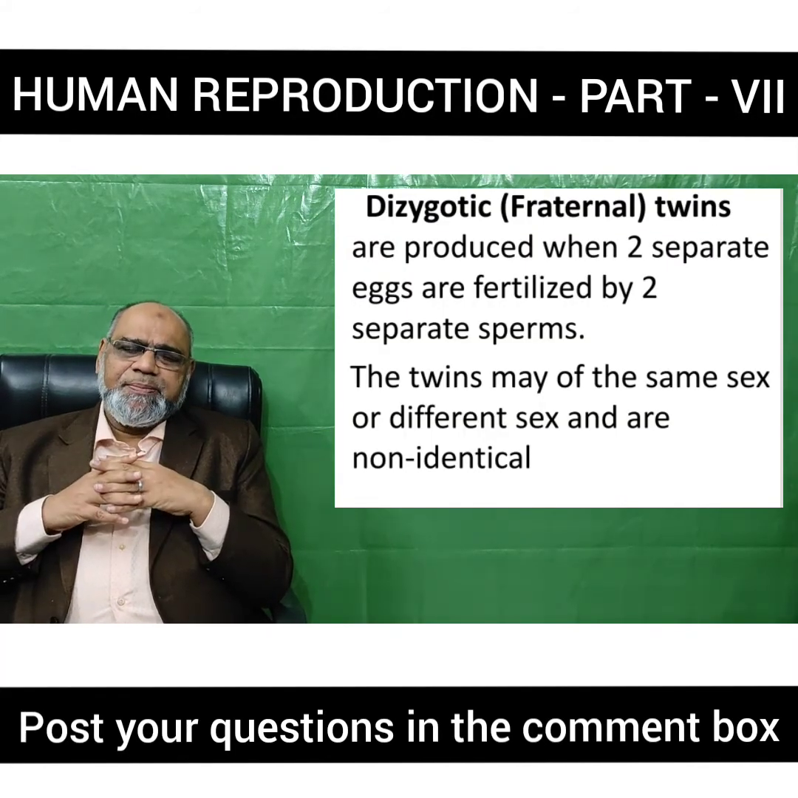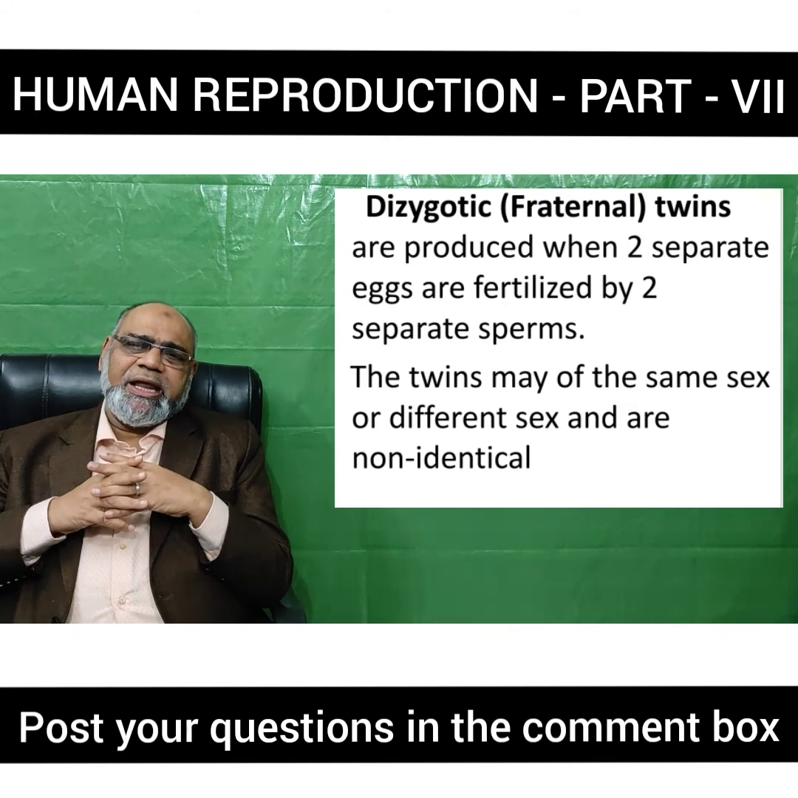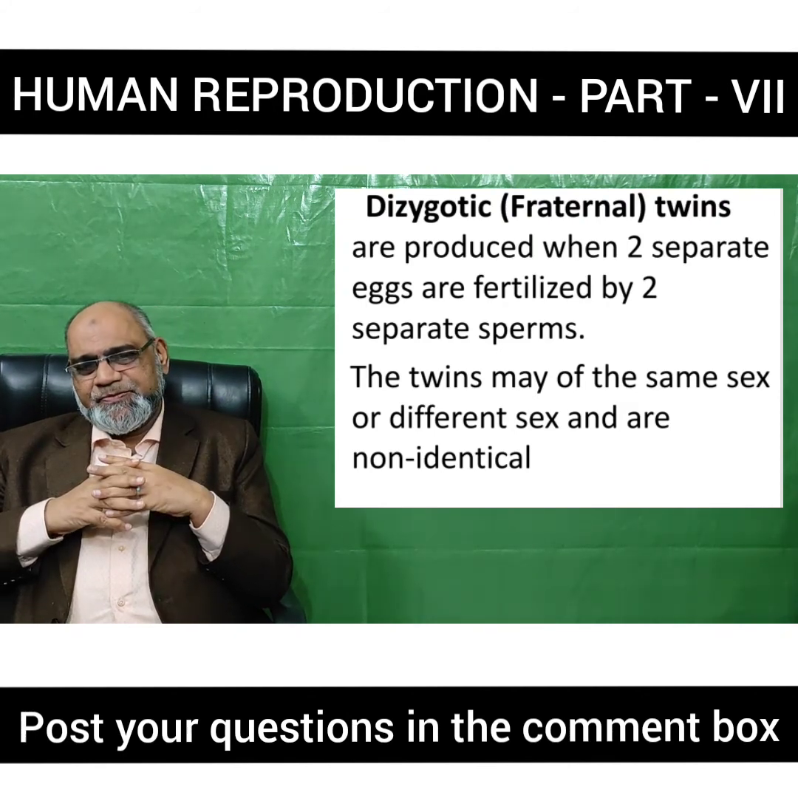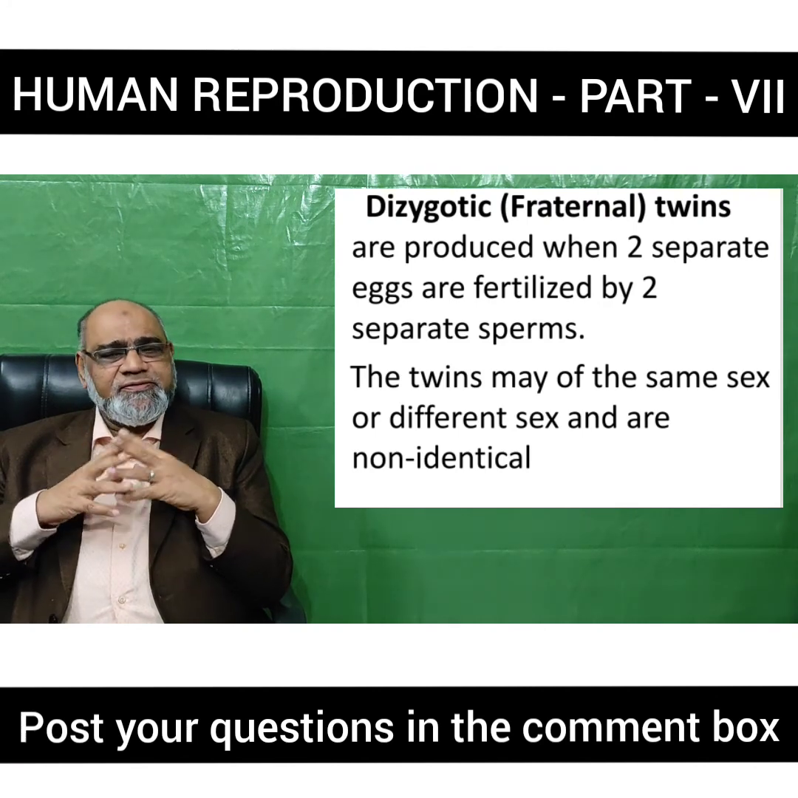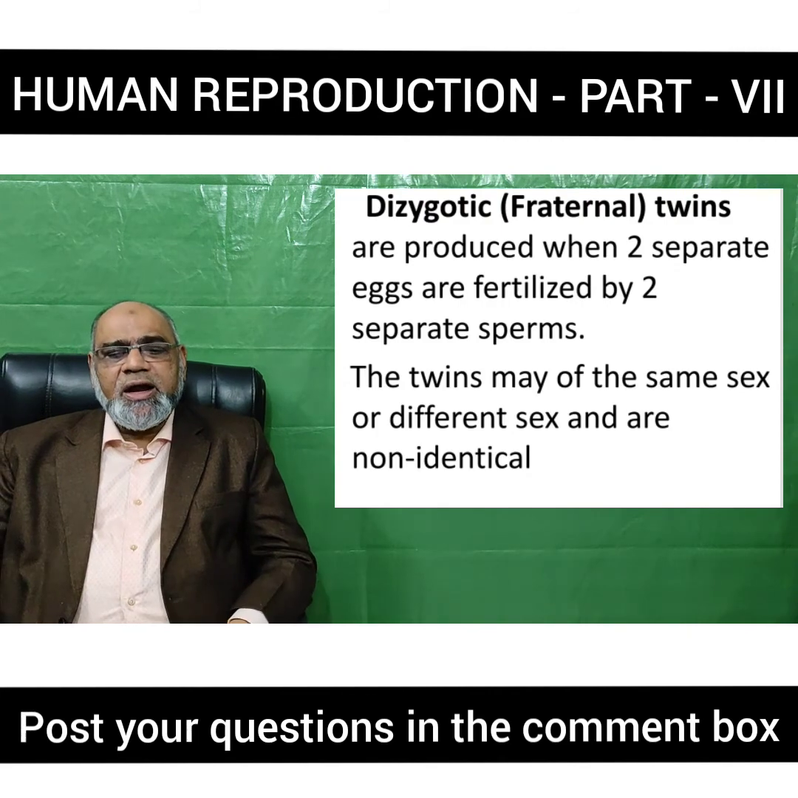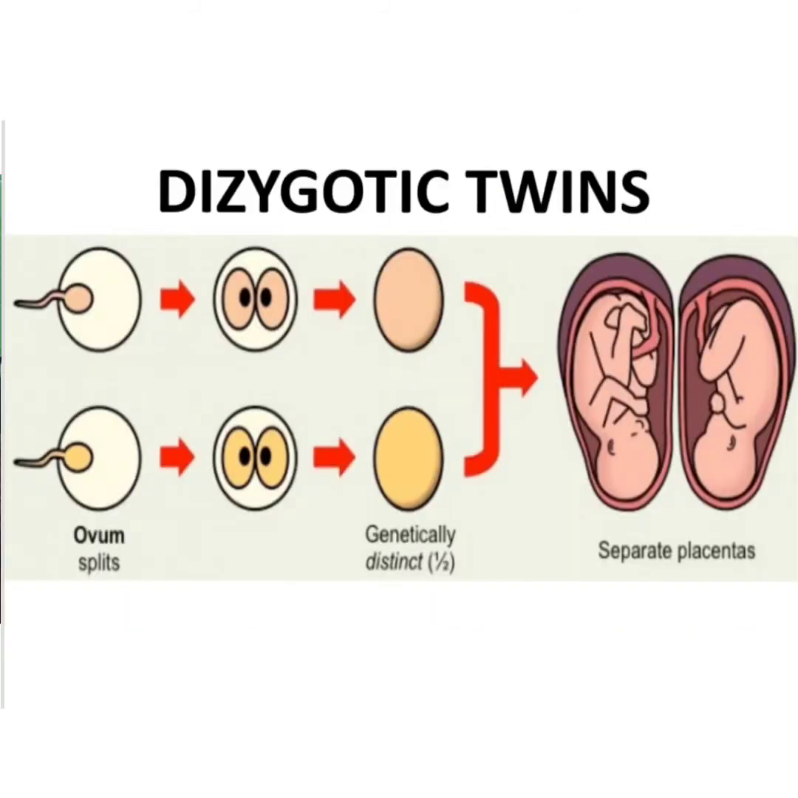Dizygotic twins are produced when two separate eggs are fertilized by two separate sperms. The twins may be of the same sex or a different sex and are non-identical. You can see in the image how two ova are fertilized by two separate sperms and two individuals are formed.